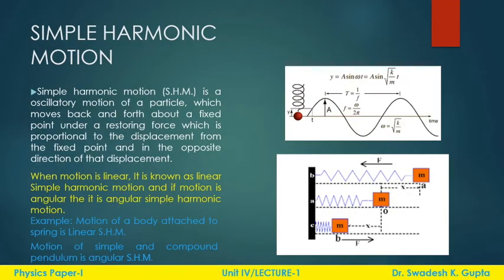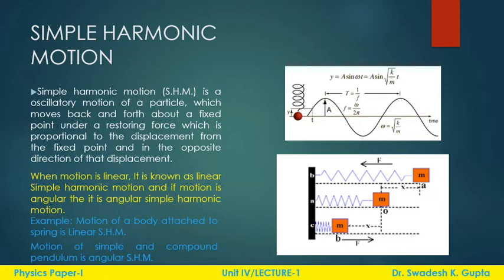Now coming to simple harmonic motion. Simple harmonic motion is oscillatory motion of a particle which moves back and forth about the fixed position under a restoring force which is proportional to the displacement from that fixed position, and this force is opposite in direction of that displacement.